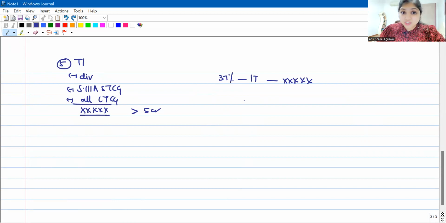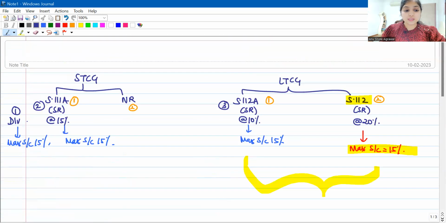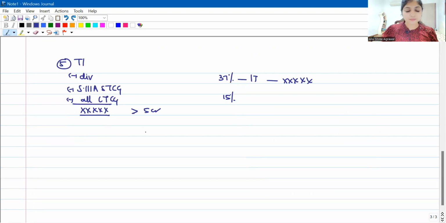But on these three special incomes, your surcharge rate will be restricted to 15%. Okay, why? Because we know that dividend income, section 111A STCG, 112A LTCG, and now even section 112 LTCG, have a maximum surcharge of 15%.